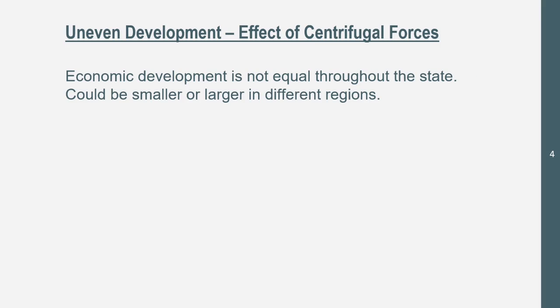Alright, then we go into uneven development. Let's get into this now, which is an effect of centrifugal forces. This is where economic development is not equal throughout the state, and this could be smaller or larger for different reasons. Natural disasters are a major cause of unequal development. If one part of the country is at the coast and a hurricane hits and it wipes out all the stuff, and the other side of the country, which is inland, does not have any issues, and it's still developing, that could be unequal development as well. And then, of course, natural disasters are a centrifugal force.